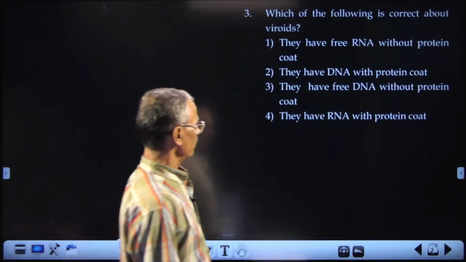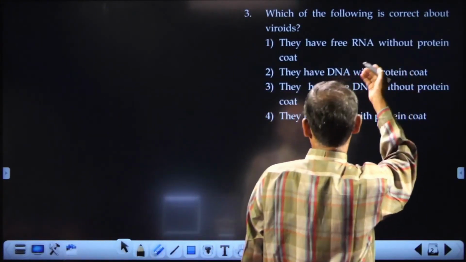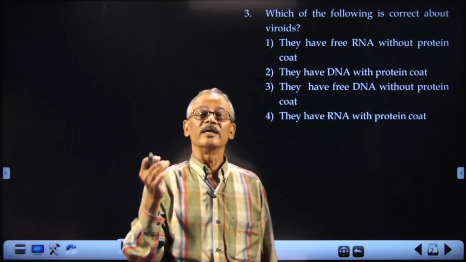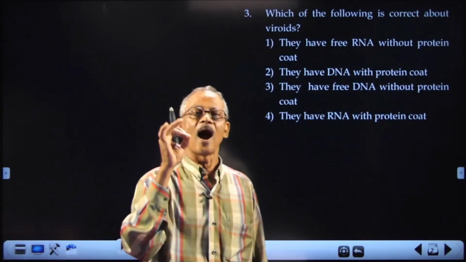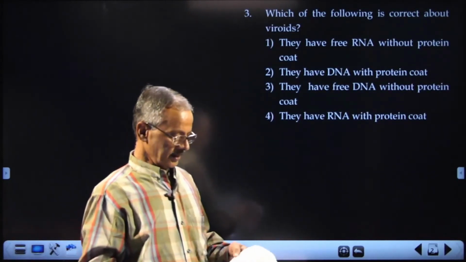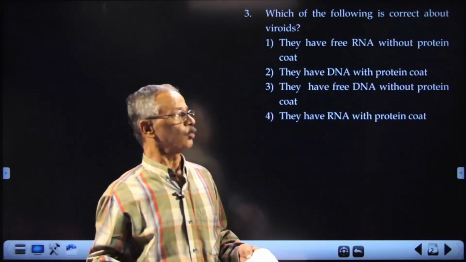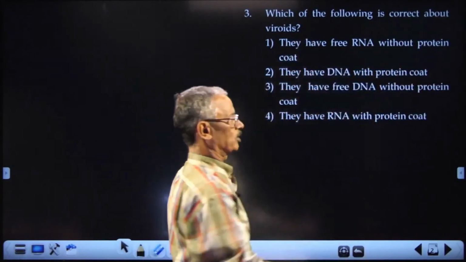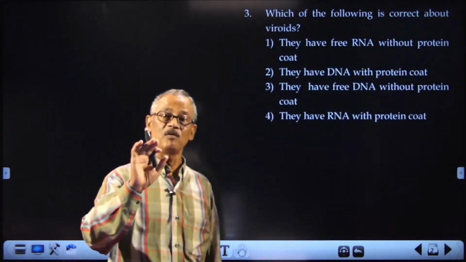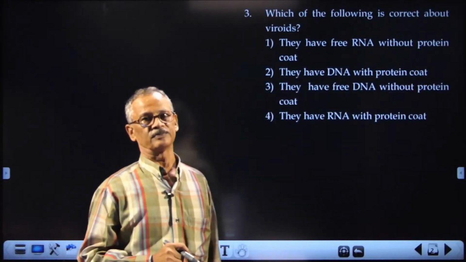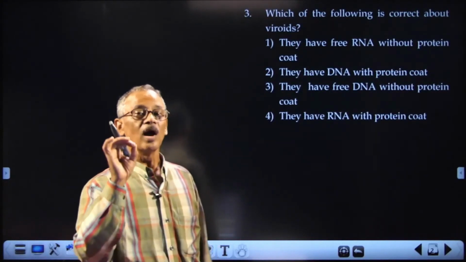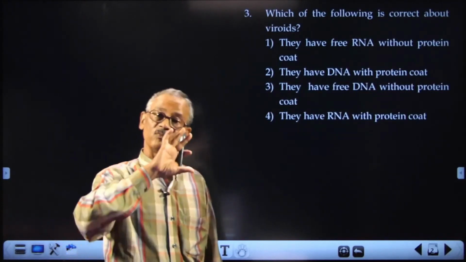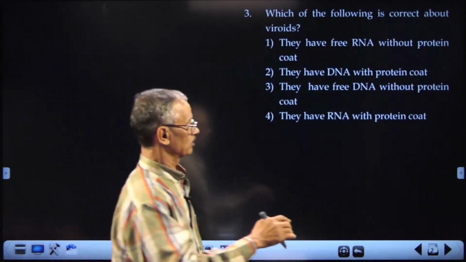Next question. Which of the following is correct about viroids? We know that viroids are naked pieces of RNA. They will have no protein coat. So, what is the correct answer? They have free RNA without protein coat. Their RNA will be smaller in molecular weight. That is the peculiarity of the viroids. Viroids are plant viruses without protein coat.